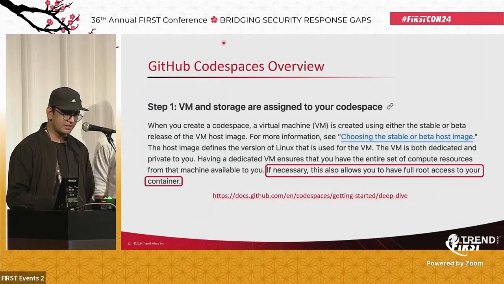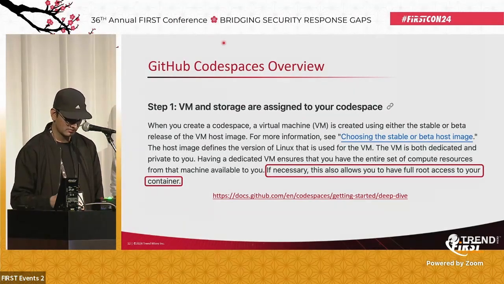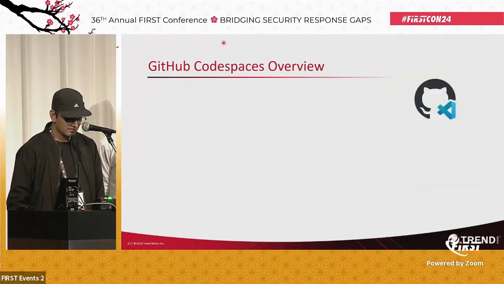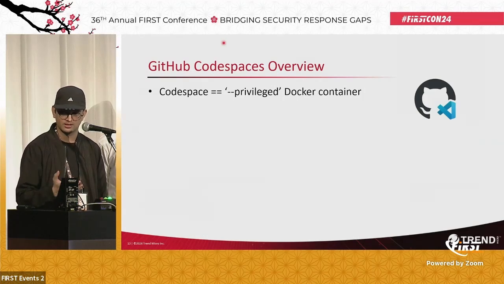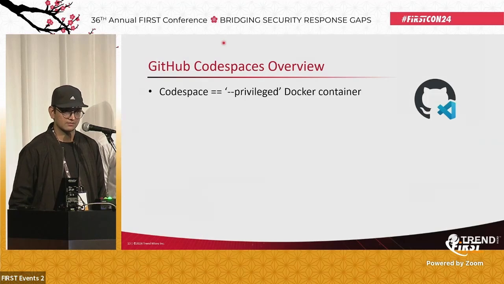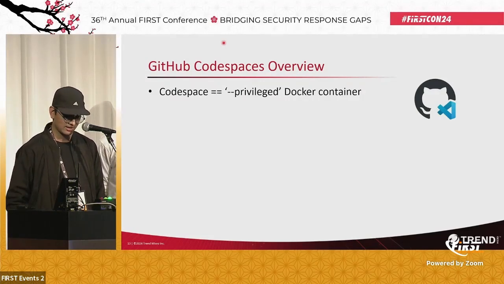So when one creates a Codespace, a virtual machine and a certain amount of storage is assigned. And on this virtual machine, there runs a container. And as you know, with containers, the first instinct is to see whether we can get onto the underlying host. So we see that the Codespace is a privileged Docker container. And privileged Docker containers, we have been very much familiar with, as they allow any user in the container namespace to escalate to the underlying host.